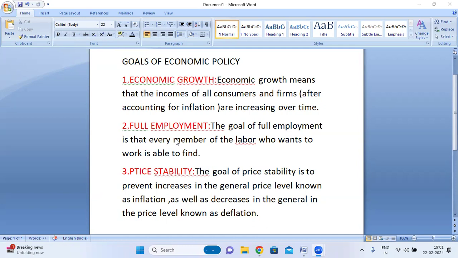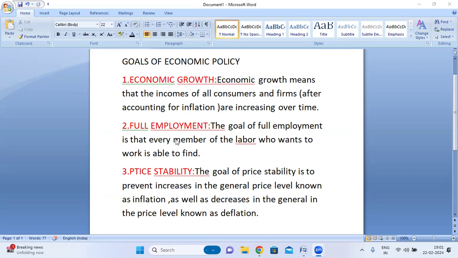It also includes government spending, taxes, the redistribution of income from rich to poor, and the supply of money.